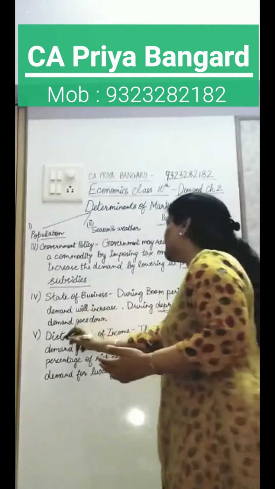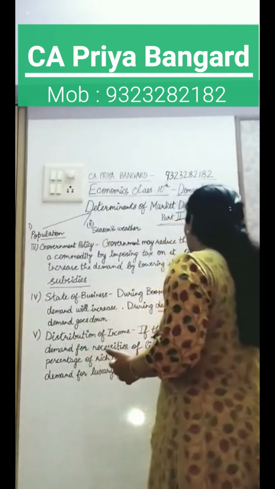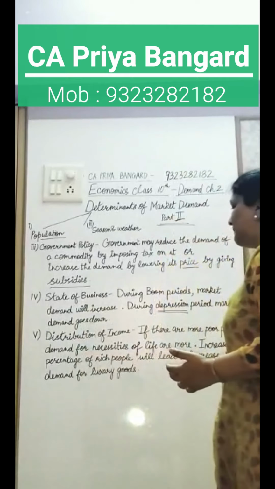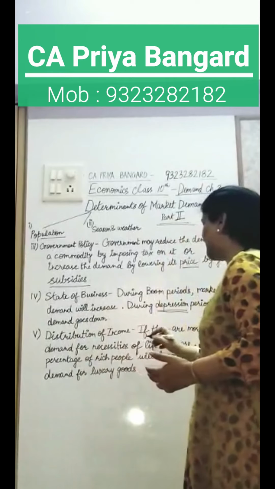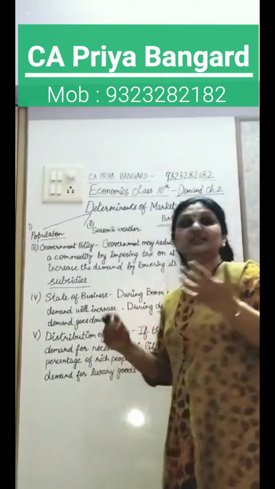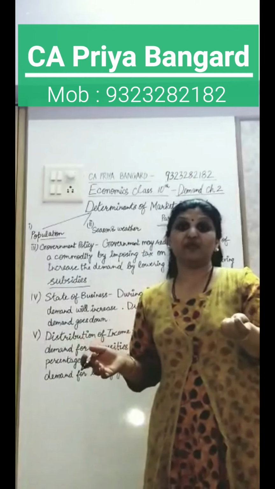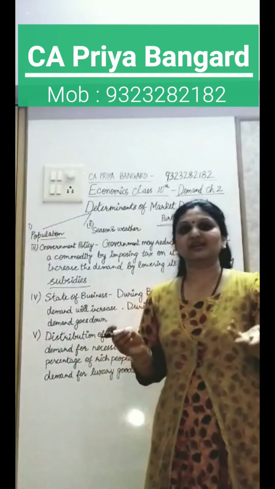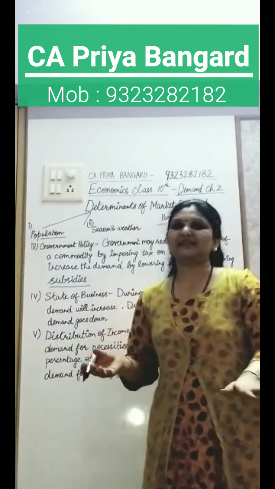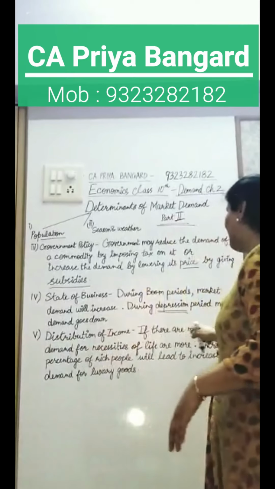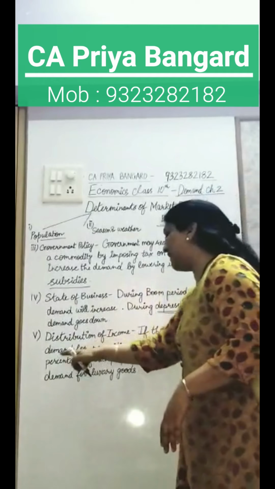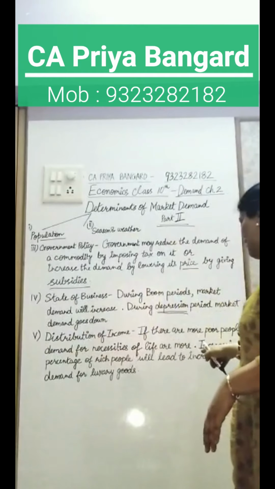Next point, distribution of income. If there are more poor people, demand for necessities of life are more. If people are poor, what will they demand? First of all food, basic clothing, they will demand these, and their money gets finished in that. So when people are poor, demand for necessities of life are more.